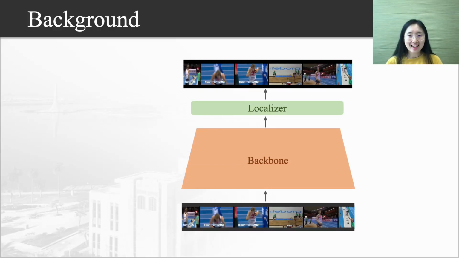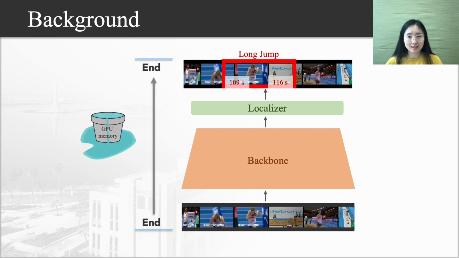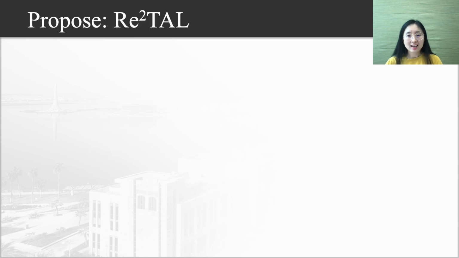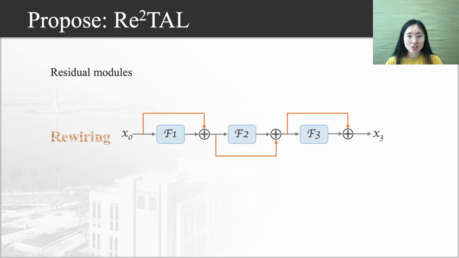Long-form video understanding tasks, such as temporal action localization, are extremely memory-intensive to train end-to-end. To facilitate memory-efficient training, we propose Re²TAL. Given any residual modules, such as ResNet blocks and self-attention blocks, we replicate the input and rewire the skip connections to convert it into a new module with the same parameters.